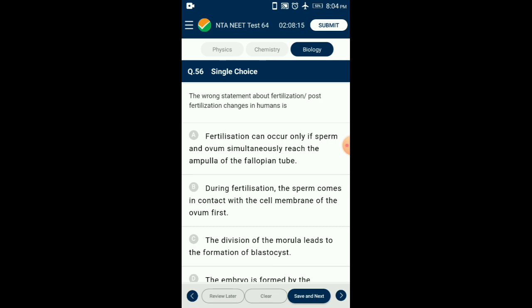Question number 56. The wrong statement about fertilization or post fertilization changes in humans is. During fertilization, the sperm first comes in contact with the zona pellucida layer of the ovum. Certain enzymes are released by the acrosome of the sperm. These enzymes cause certain changes in the zona pellucida layer. Thus, the entry of further sperms is prevented. So, the answer for this question is option B. During fertilization, the sperm comes in contact with the cell membrane of the ovum first. So, that is the wrong statement.